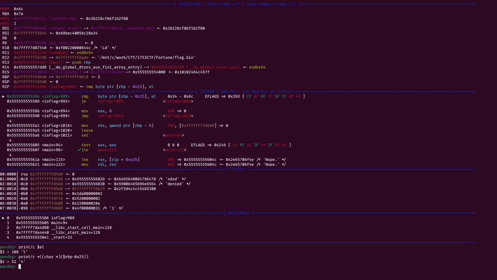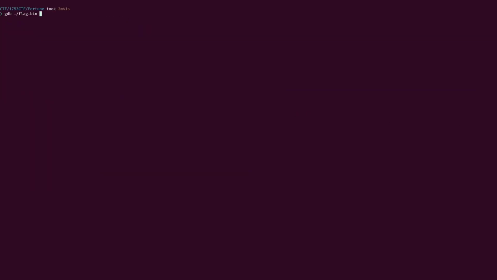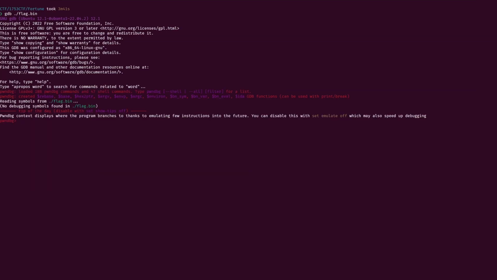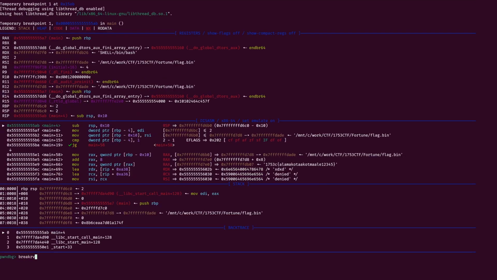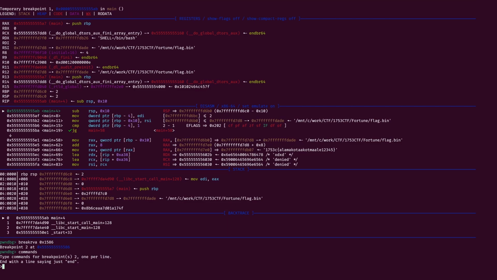Now we can automate that. We run the binary again and set the same breakpoint as before. Now this is something new. We type commands, and we'll provide commands that will be executed when the breakpoint is hit.